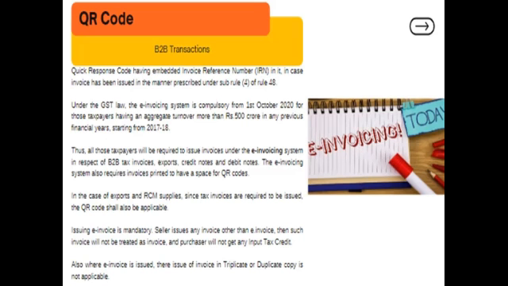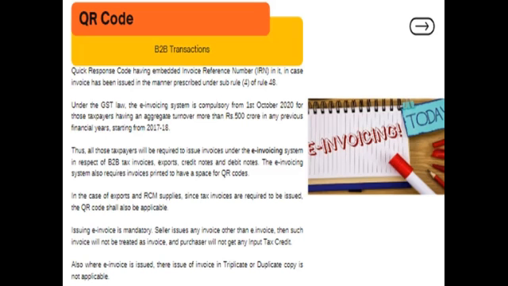Now, all registered businesses with an aggregate turnover based on PAN in any preceding financial year from 2017-18 onwards, which is greater than 100 crore, will be required to issue e-invoice. Just keep patience, then I will be explaining you about this 500 crore also.